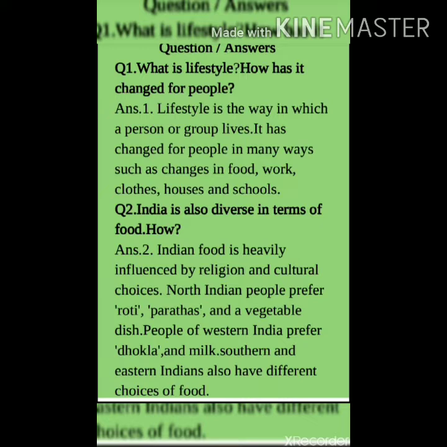Now see question number 2. India is also diverse in terms of food. How? Answer. Indian food is heavily influenced by religion and cultural choices. North Indian people prefer roti, parathas and a vegetable dish. People of Western India prefer dhokla and milk. Southern and Eastern Indians also have different choices of food.